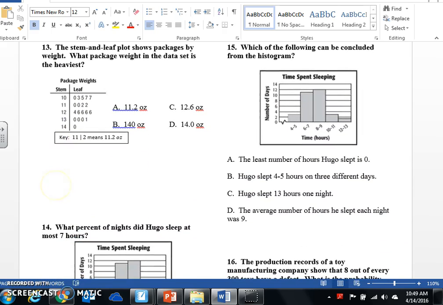All right, the stem and leaf plot shows packages by weight. What package weight in the data set is the heaviest? So we need to figure out which is the heaviest. So we go down here. If you look at the key, it says 11, line 2 means 11.2. So this means 14.0. Therefore, D is our answer.